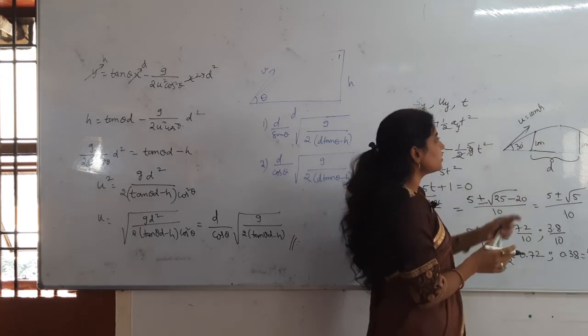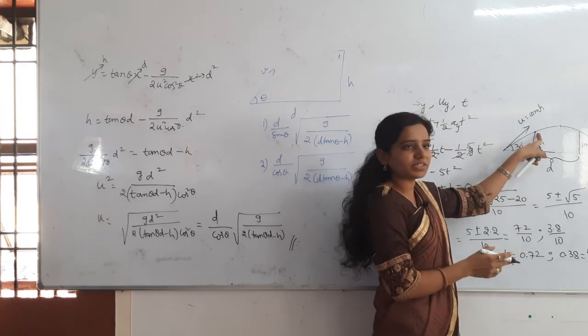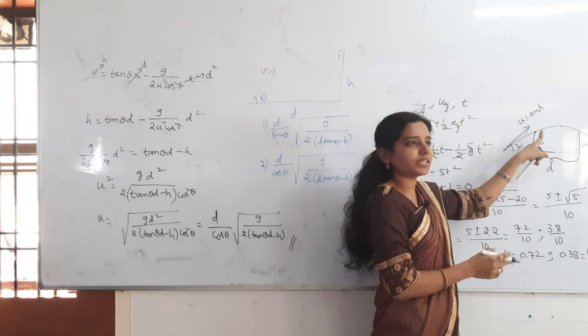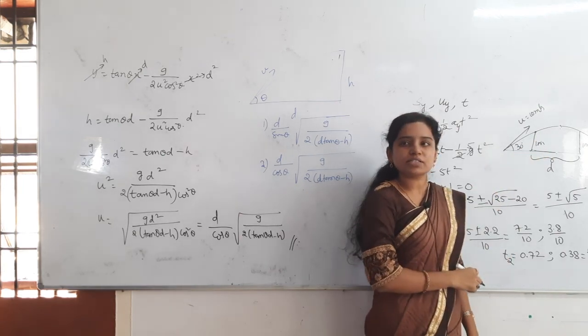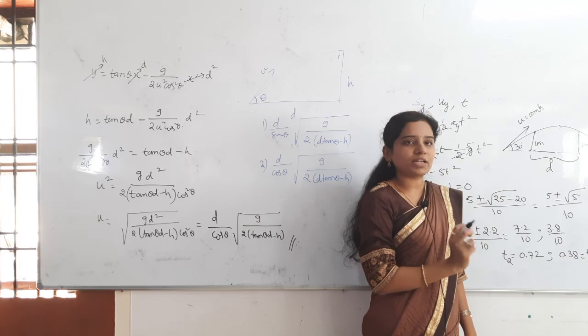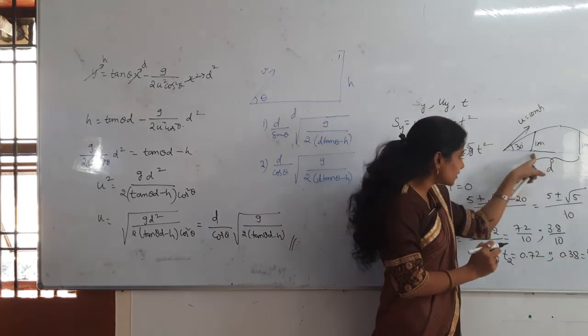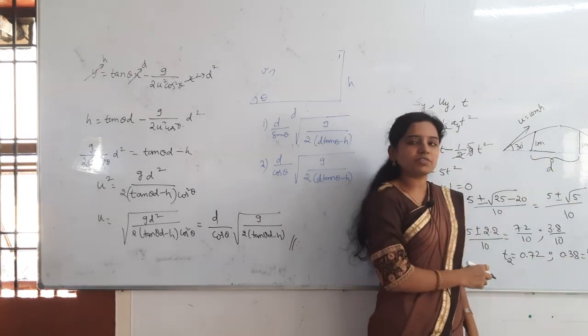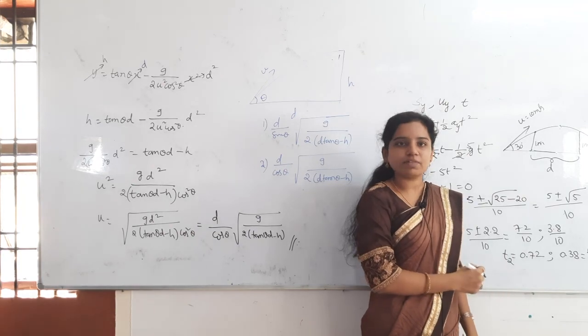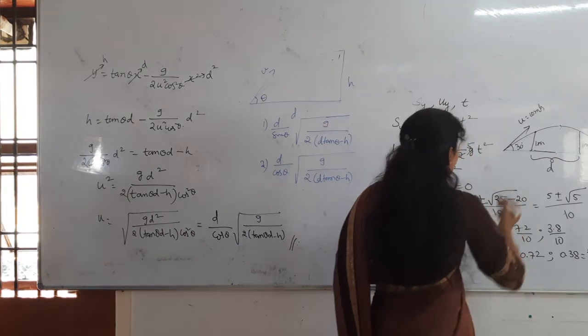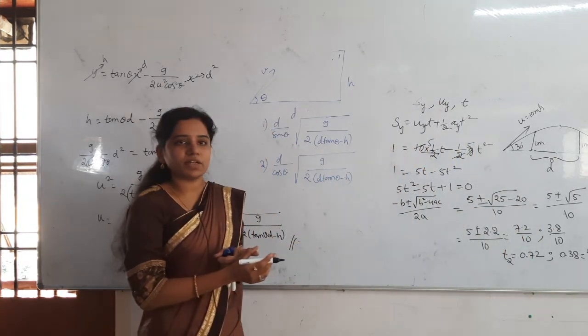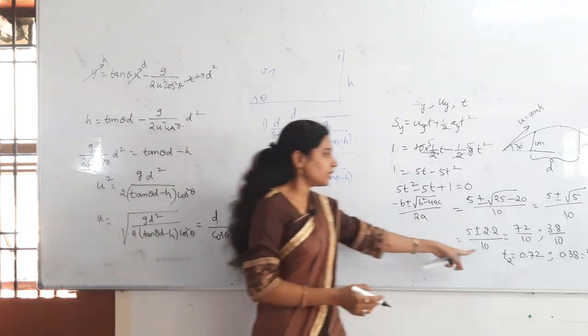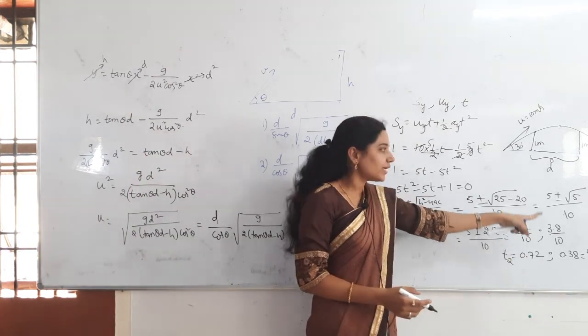Distance between the poles nothing but, whenever it is moving, with what velocity will it move? Here velocity will change, of course. But which velocity will not change? U cos theta will not change. It is covering which distance? Horizontal distance only, no? We want which velocity? Of course, horizontal velocity only. So clearly I have the horizontal velocity and I have the time interval between them. So what can I find out?